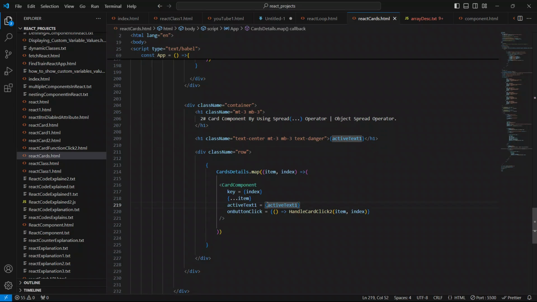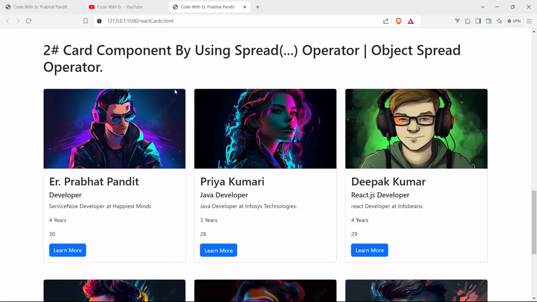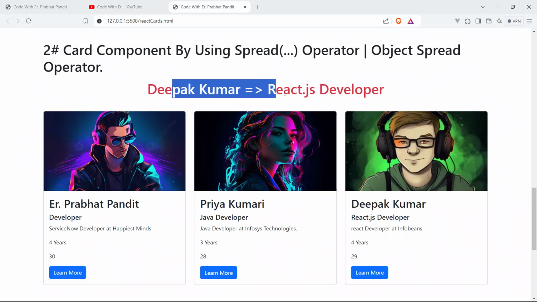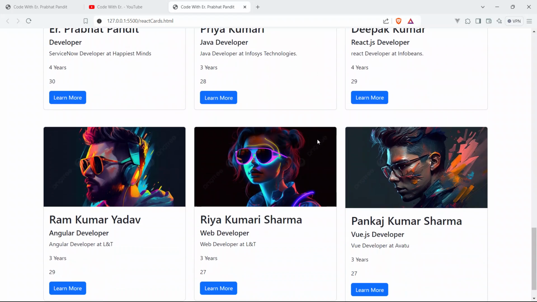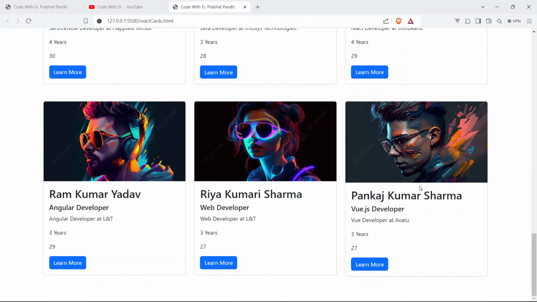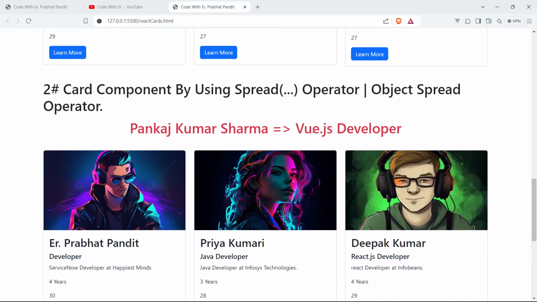Now save your code and go to the browser, and come up here on this second card component. Click here, and boom, you can see we got our name Prabhat Pandit, developer. Priya Kumari, Java developer. Deepak Kumar, React developer. Ram Kumar Yadav, Angular developer. Riya Kumari Sharma, web developer. Pankaj Kumar Sharma, Vue.js developer.